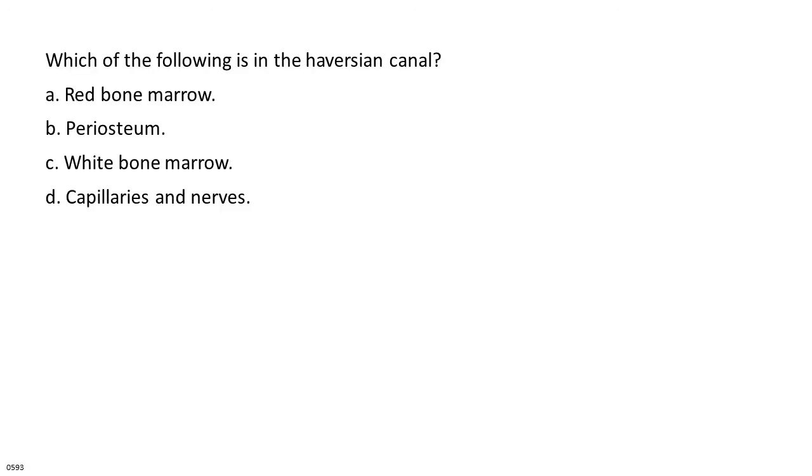Which of the following is in the Haversian canal? A. Red bone marrow. B. Periosteum. C. White bone marrow. D. Capillaries and nerves.